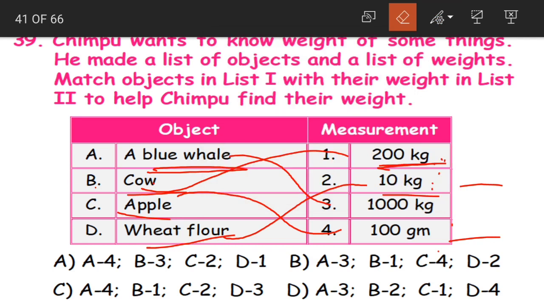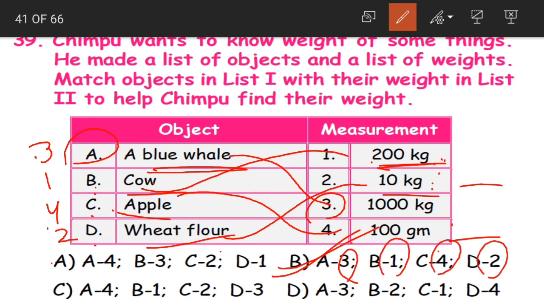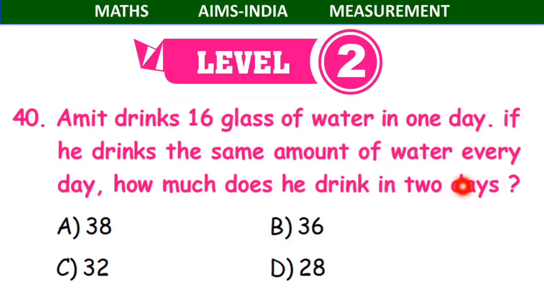So what is the code of our answer? A is 3, B is 1, C is, what is apple? Apple is 4, D is 2. 3, 1, 4, 2. Do we have it in the options? Yes, option B. 3, 1, 4, 2. Option B is our correct answer. Clear, children? Now coming to level 2.